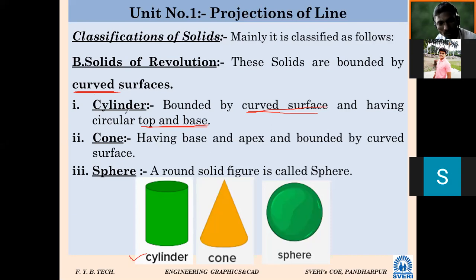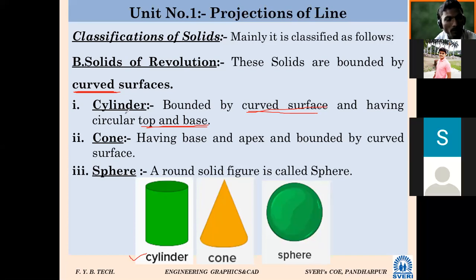Cylinder is unique. Here we cannot say square cylinder or triangular cylinder. Why? Because it is bounded by curved surface. This cylinder is a unique object, a unique solid we will say. Can there be a pentagonal cylinder? No. Cone is having base and apex and is bounded by curved surface. So the second object you can see here, the yellow colored object, is called a cone.